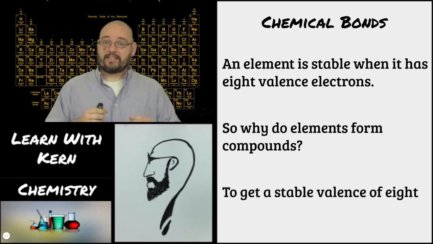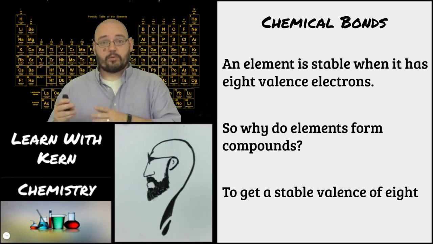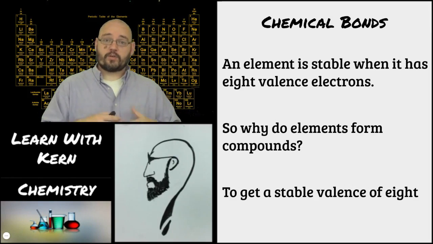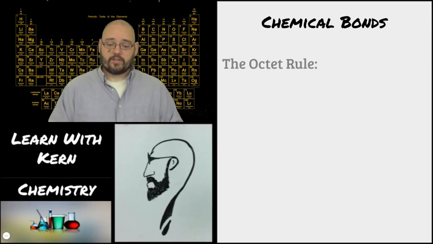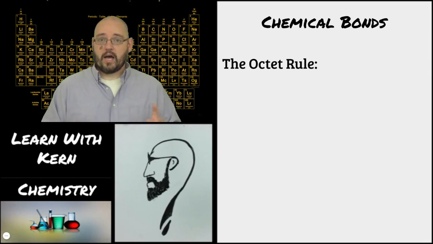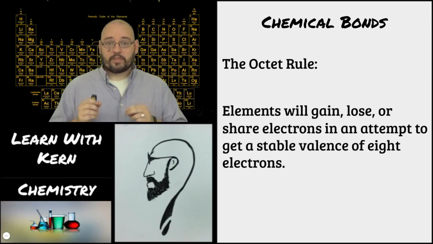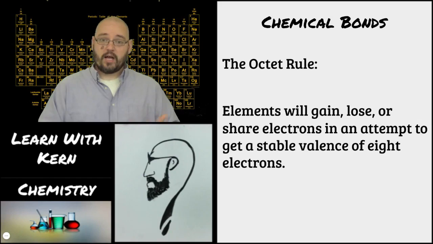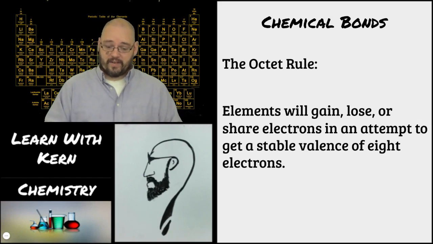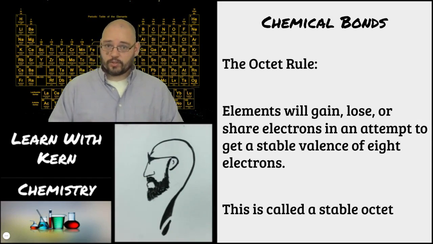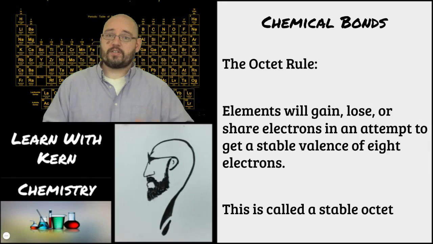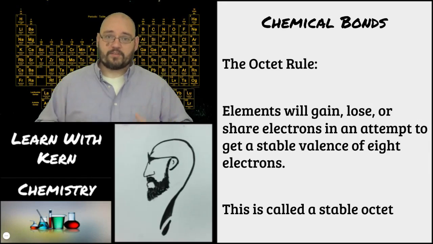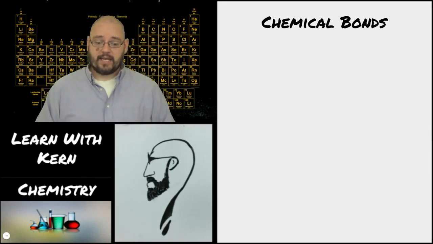So they have to get a stable valence of 8. All right, the noble gases have 8 valence electrons. Everybody else wants 8 valence electrons. So they're going to do things to get 8 valence electrons. That's called the octet rule. Oct meaning 8. All right, the elements will gain, lose, or share electrons in an attempt to gain a stable octet, a stable valence of 8 valence electrons. That's called a stable octet. So if you have 8 valence electrons, you have a stable octet. That's the reason why elements form compounds. They are trying to get a stable octet.